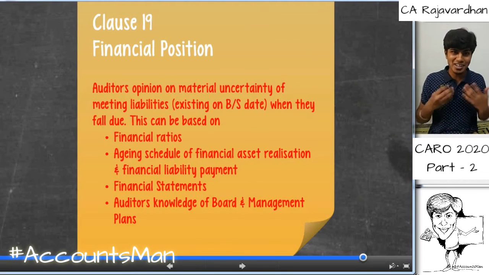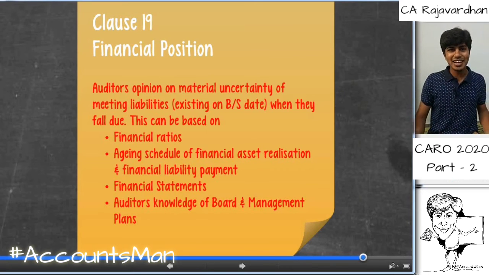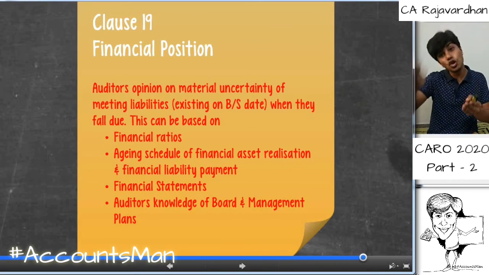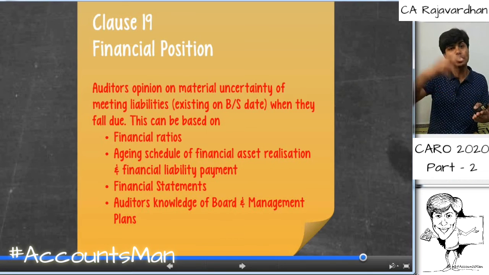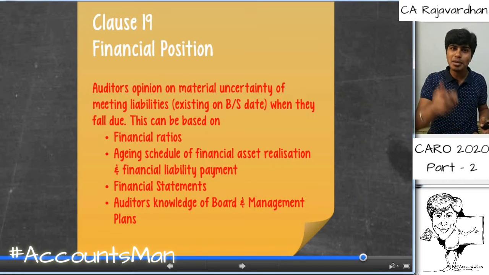Assume that I was an auditor of DHFL or any such company. On the balance sheet date, if there are any liabilities, I have to comment on whether, when this liability becomes due for payment, the company will be able to pay. Is there any material uncertainty of non-payment? I need to comment upon that.